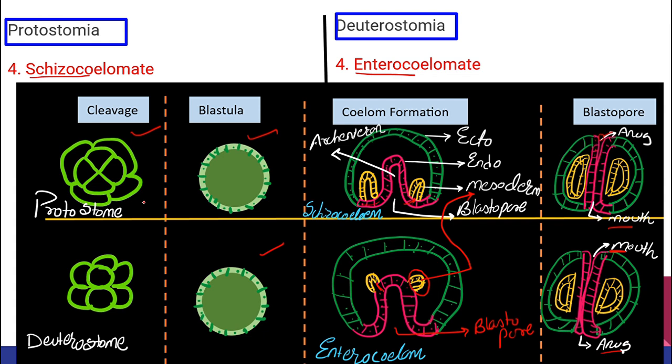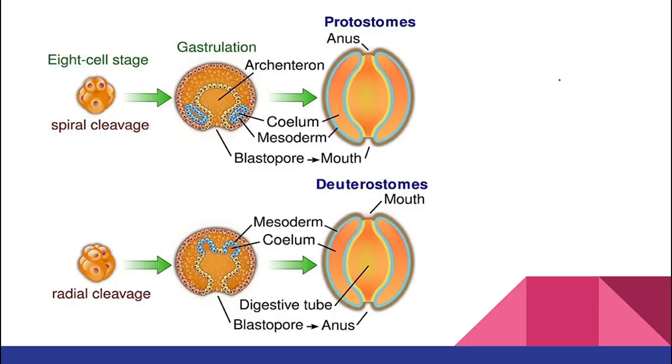Now in the chat box, quickly write and tell me, are we protostome or deuterostome? What is formed first in our body, anus or mouth? Now here clearly you can see, class, the spiral image is there, and beautifully the endoderm is going to invaginate and a cell is coming out of it and mesoderm is formed, right?